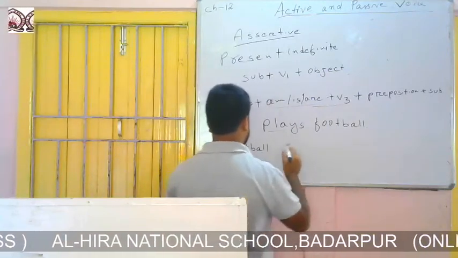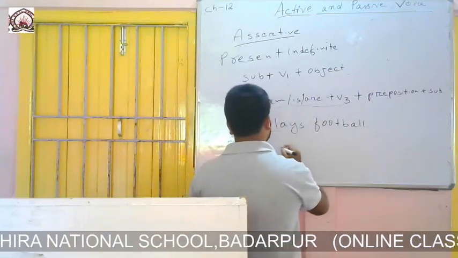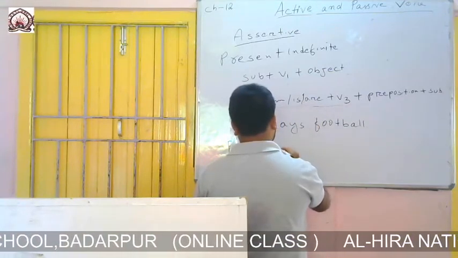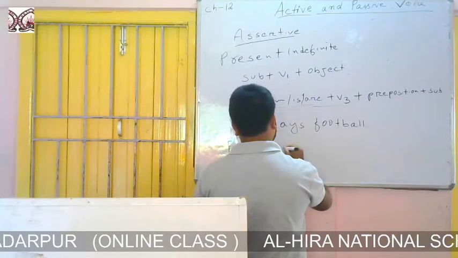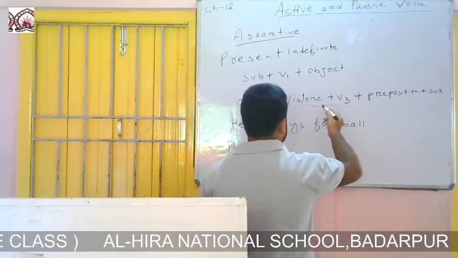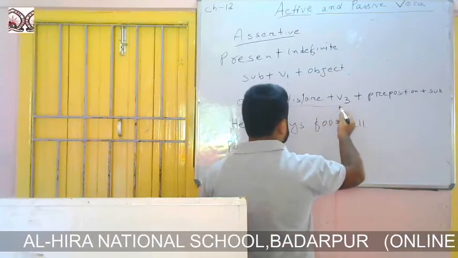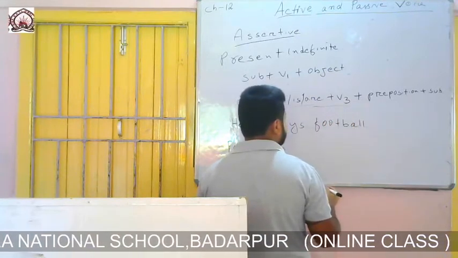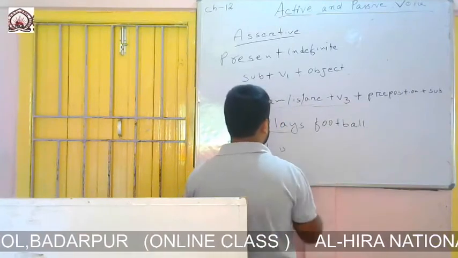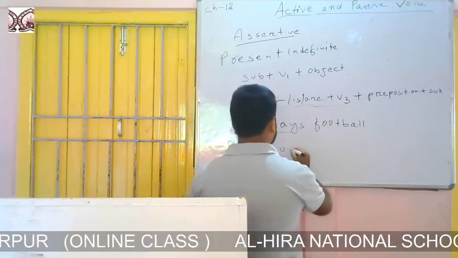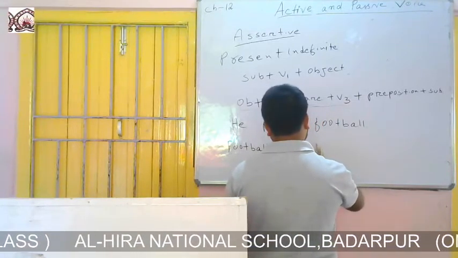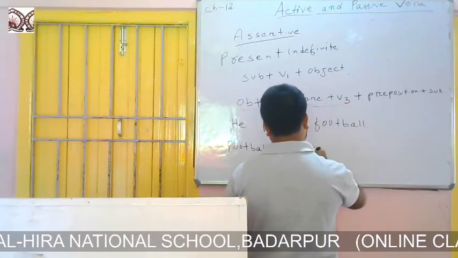So remember this. Football is singular, so we will use is. Then the formation says that after am, is or are, there should be the third form of the verb. Play will become played. We know that the third form of the verb play is played.